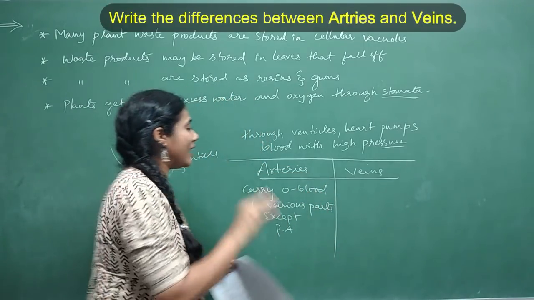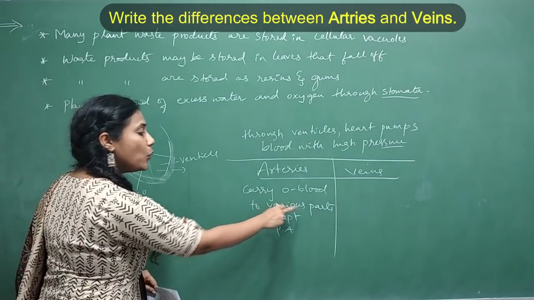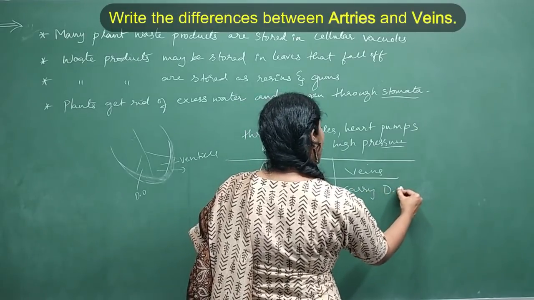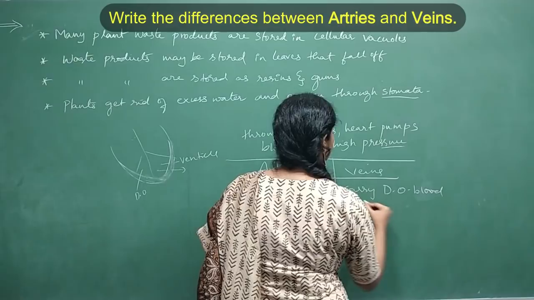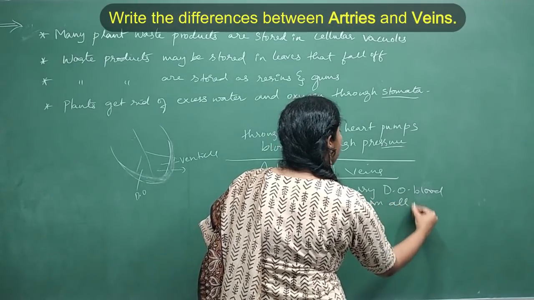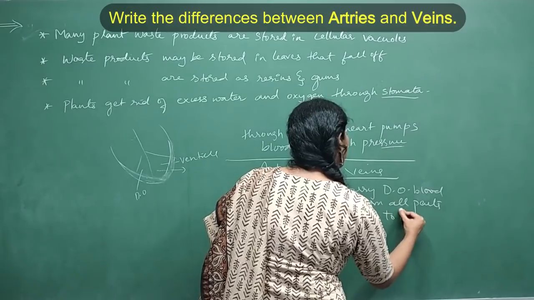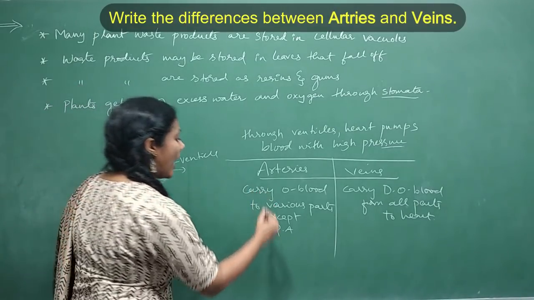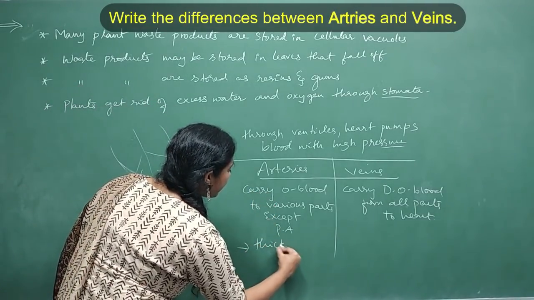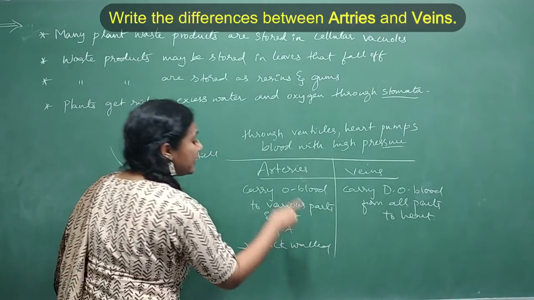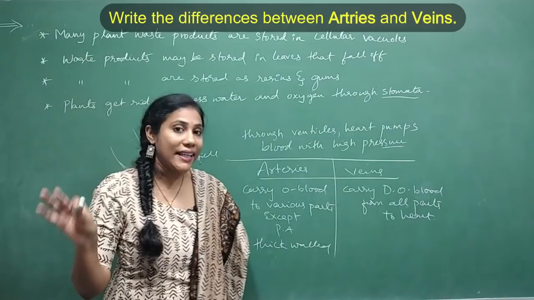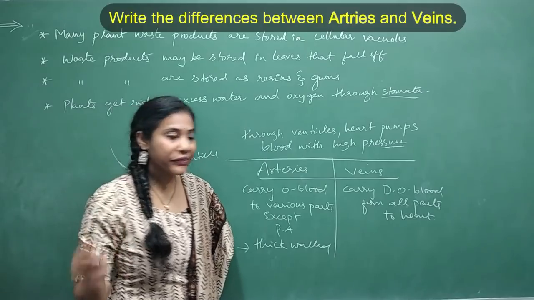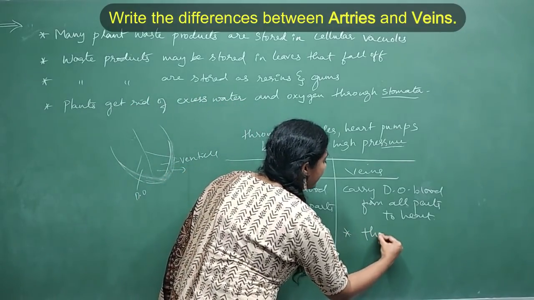Except that, all arteries carry oxygenated blood to various parts of the body, whereas the veins carry deoxygenated blood, right, from all parts of the body to the heart, isn't it? So that is the work of veins. And arteries are thick walled. They are thick walled because the blood goes with very high pressure to various parts of the body. That's why the walls of the arteries are quite thick, whereas the veins are thin walled.